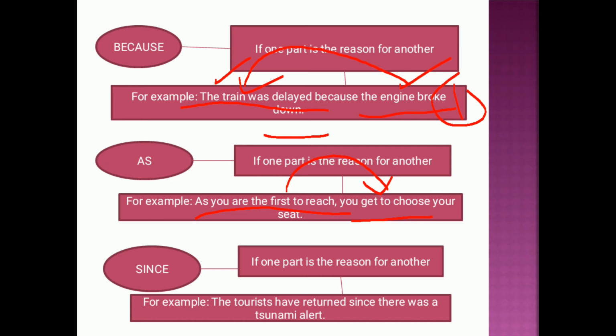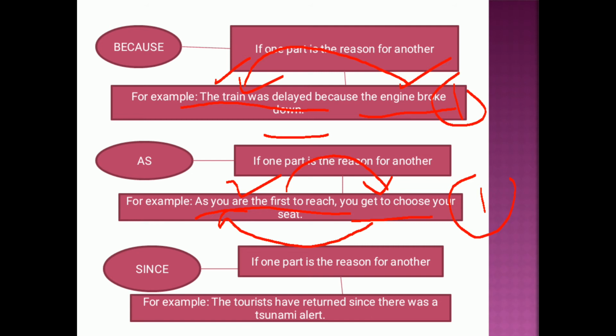Now why can you choose your seat? Why are you able to choose your seat? Because you were the first one to reach. Because now the second one, you get to choose your seat. So it is the resultant of, as a resultant of this, because you were the first one to reach. Similarly, since is also related to the same things.